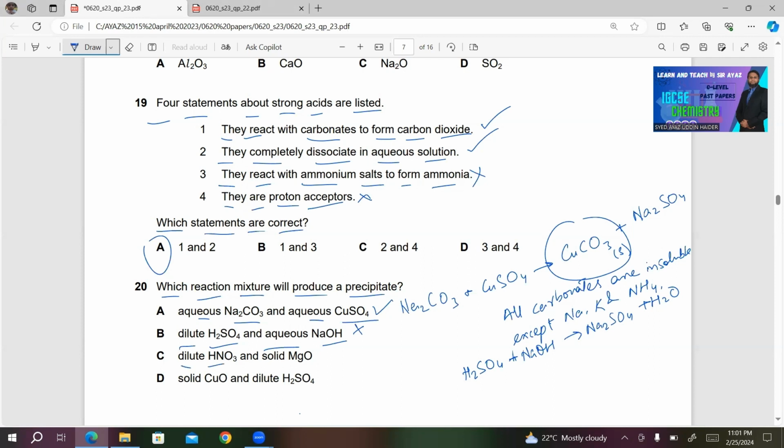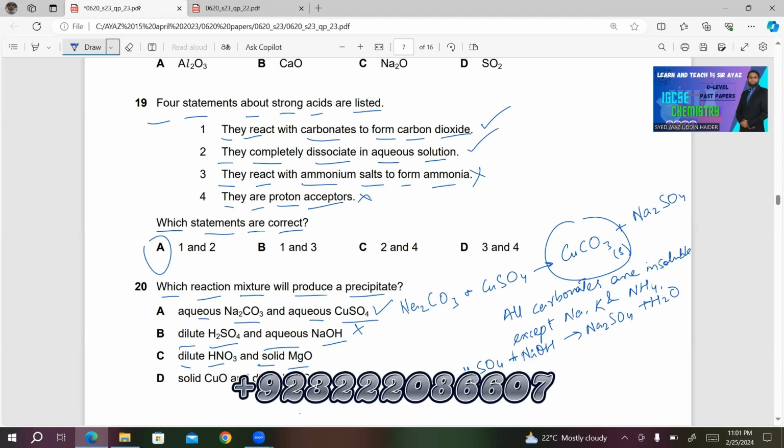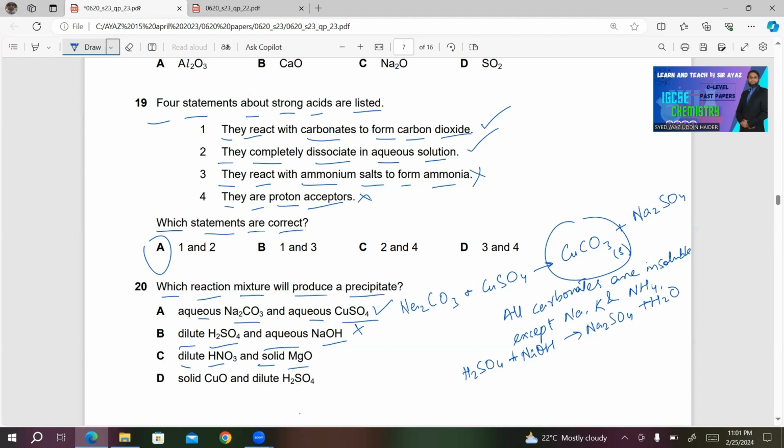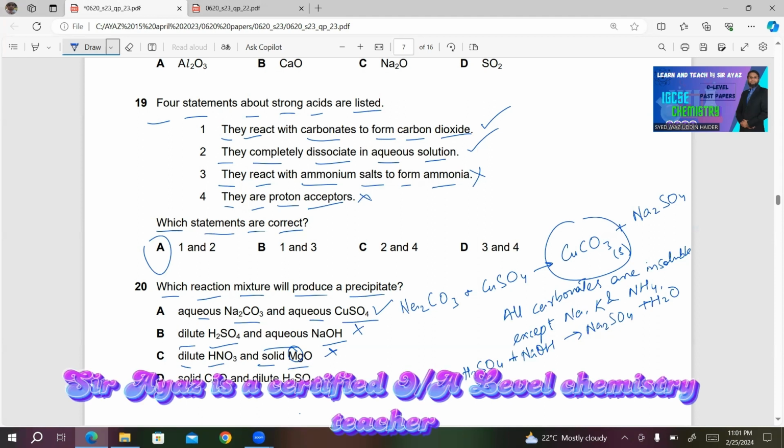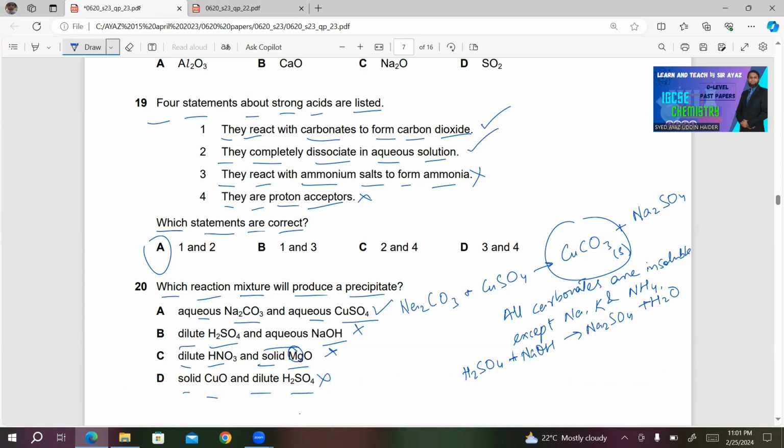C, dilute HNO3 and solid MgO. This reaction needs concentrated nitric acid. So we won't get this reaction happening. Otherwise, even if this reaction is happening, we will get the soluble nitrate of magnesium. So this is also incorrect. What about D? Solid CuO and dilute H2SO4. This is not possible. The reason is that solid CuO reacts with either concentrated H2SO4 or warm H2SO4. So choice A will be the right answer in this case.